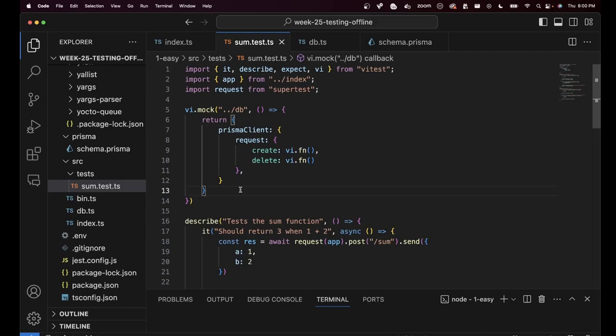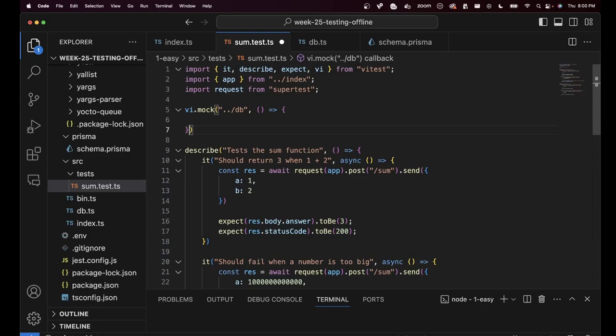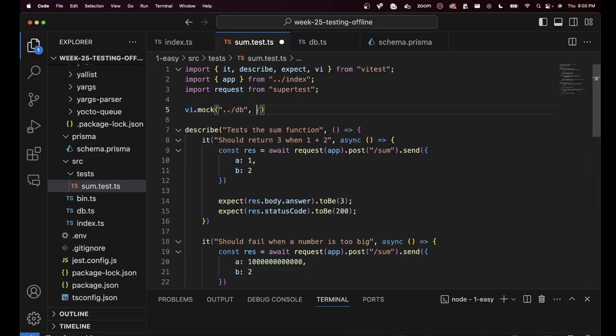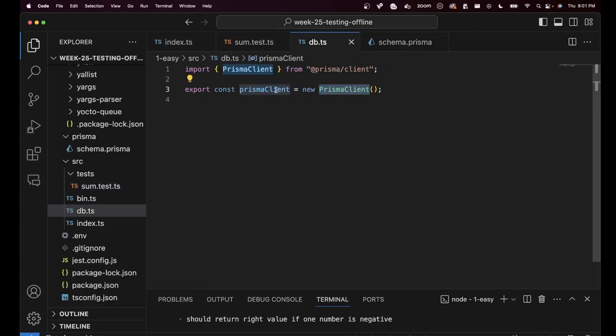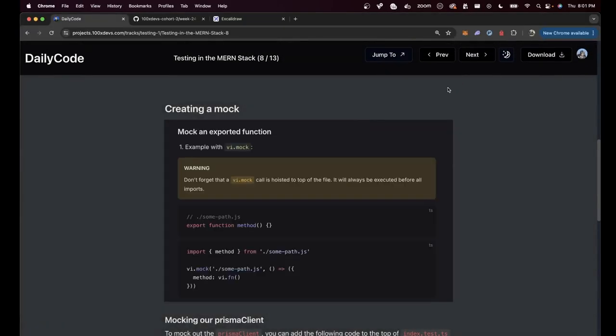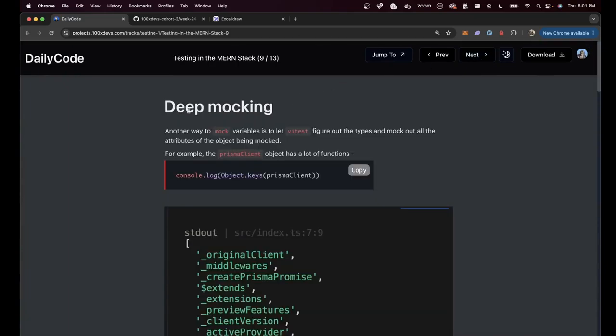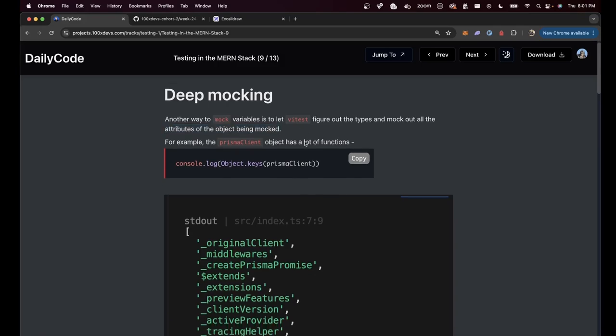Now let's understand, how can you just do this much? Just mock the whole thing in a deep fashion. I don't want to worry about maintaining the mock myself. How can you deep mock the Prisma client that exists in database.ts? That's discussed in the next slide right here that says deep mocking. Another way to mock variables is to let vitest figure out the types of the mock and mock out the attributes of objects being mocked.